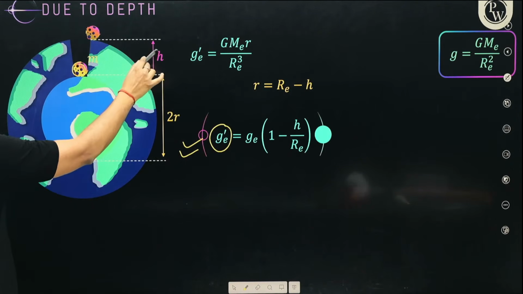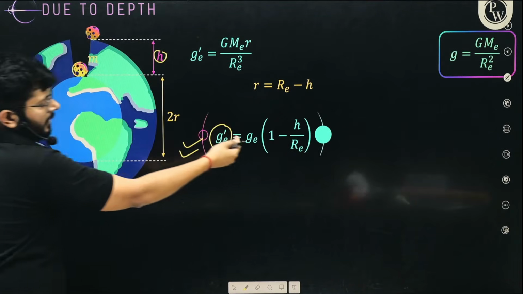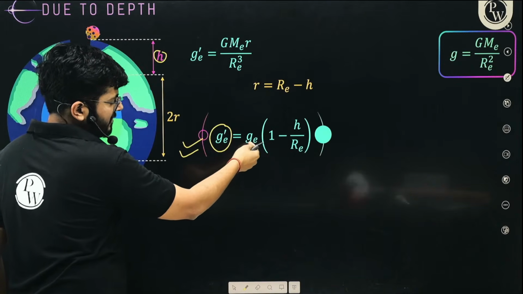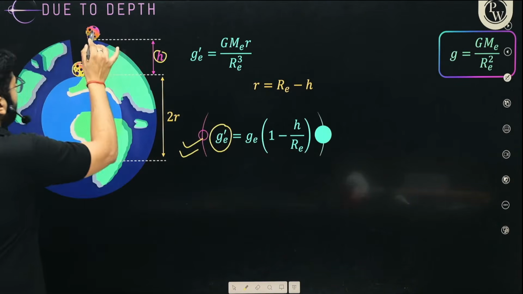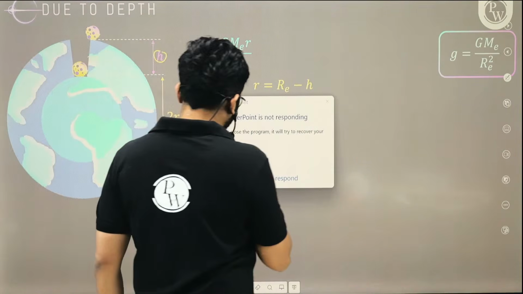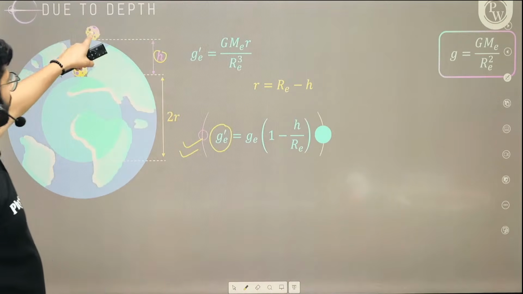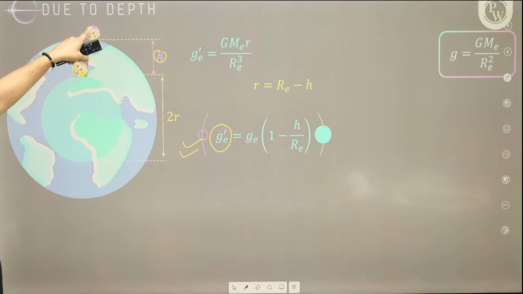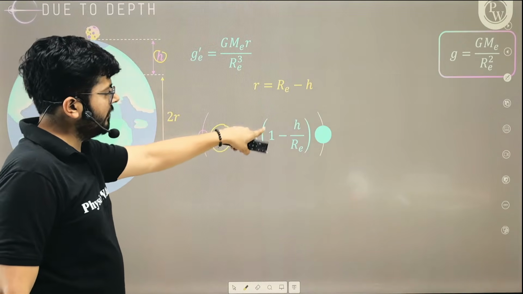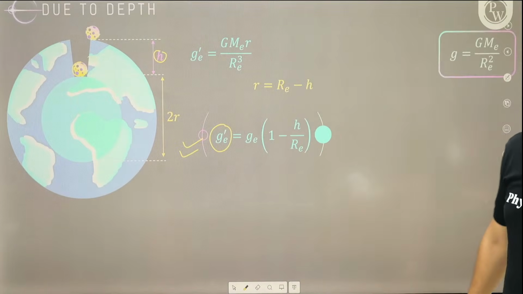So at a depth h, the new value of g over here is going to be g, the acceleration due to gravity on the surface of earth. Over here the value of acceleration due to gravity due to earth is g. So the effective value over here, g dash, is g(1 minus h upon Re). I hope the idea is very, very clear, right? So this is the main idea.